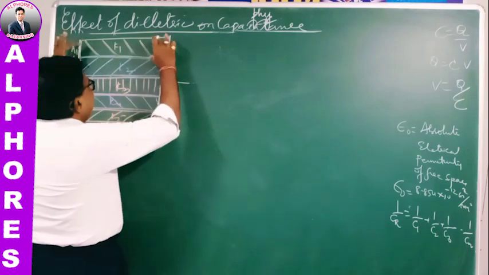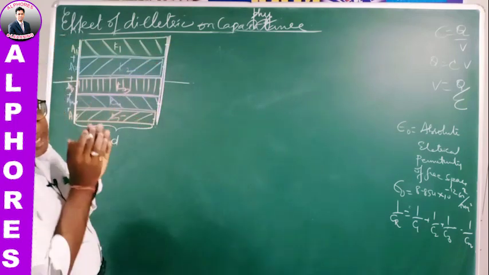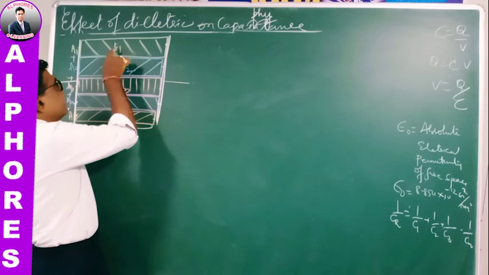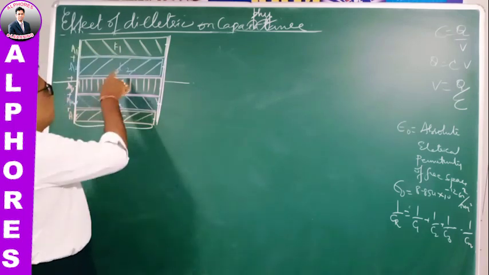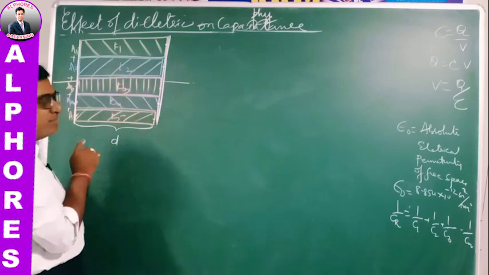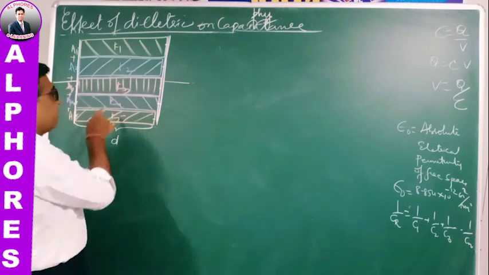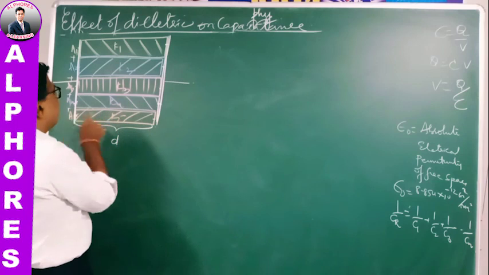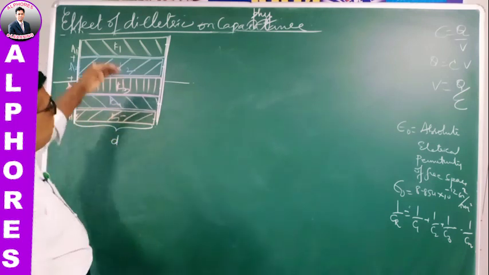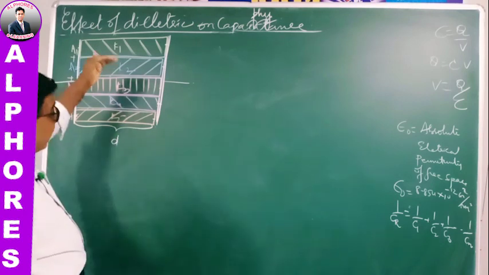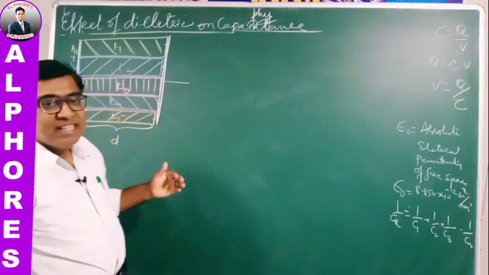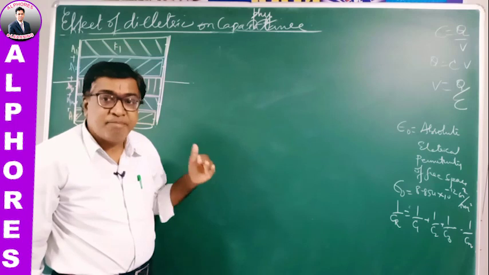Again, you can consider each dielectric as a capacitor. So you can write this one as K1 A1 epsilon naught by thickness T. Second one K2 A2 epsilon naught by D. K3 A3 epsilon naught by D. K4 A4 epsilon naught by D. K5 A5 epsilon naught by D. So that way, 5 different capacitors. And such an arrangement you can imagine as capacitors arranged in parallel.